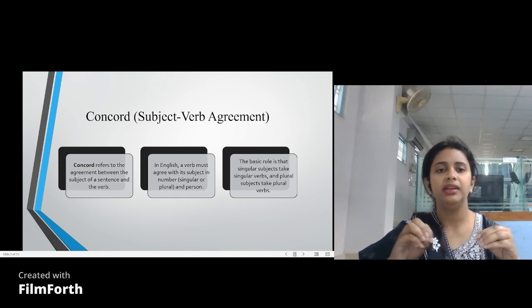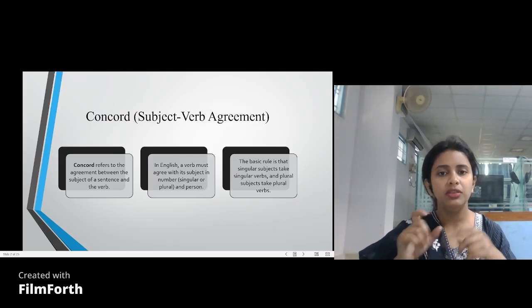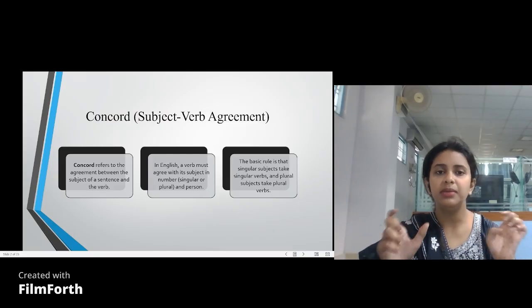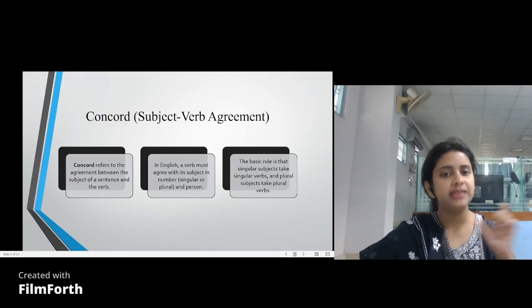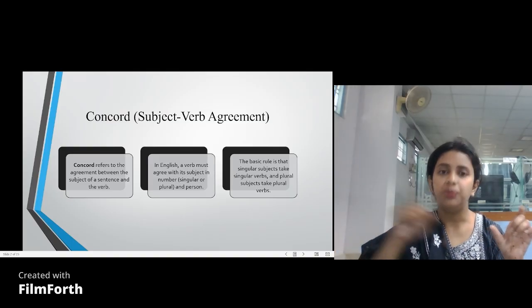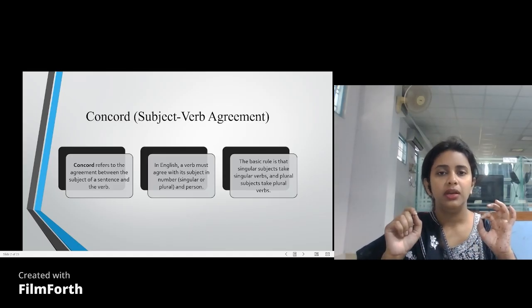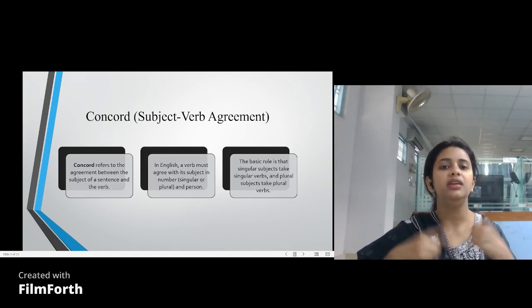When we are writing a sentence, a very essential and important part is that the subject and the verb must come in agreement. That simply means that if you have a single subject, you will have a single verb. If you have a plural subject, you will have a plural verb. Now, how do you create a single verb?